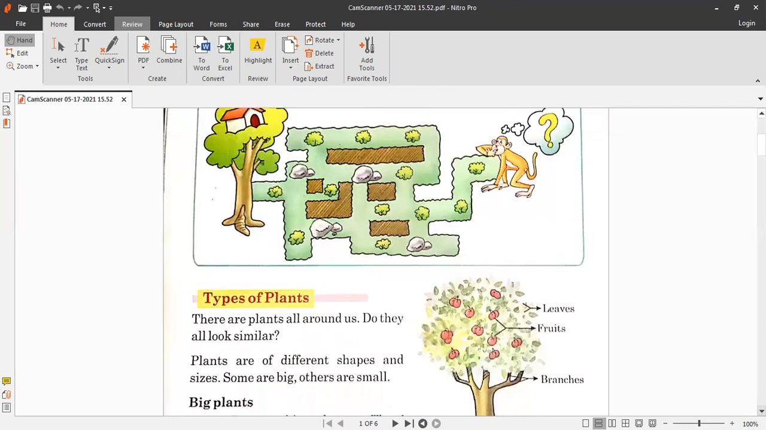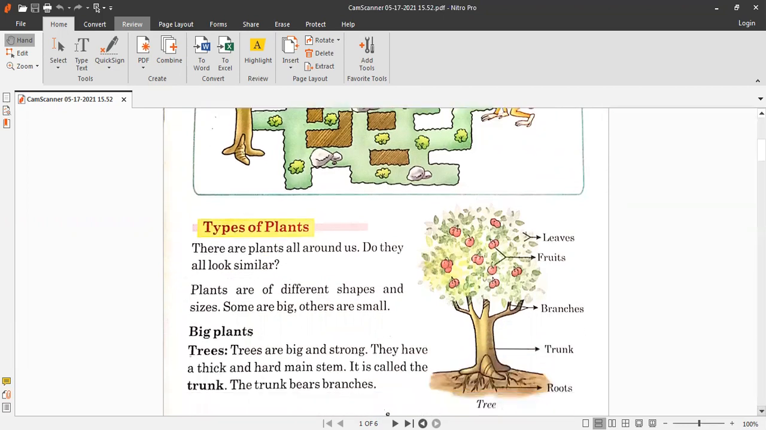Today we are going to discuss the parts of plants and the different types of plants. We have two types of plants. Some are big plants and some are small plants. So let's start. Types of plants.